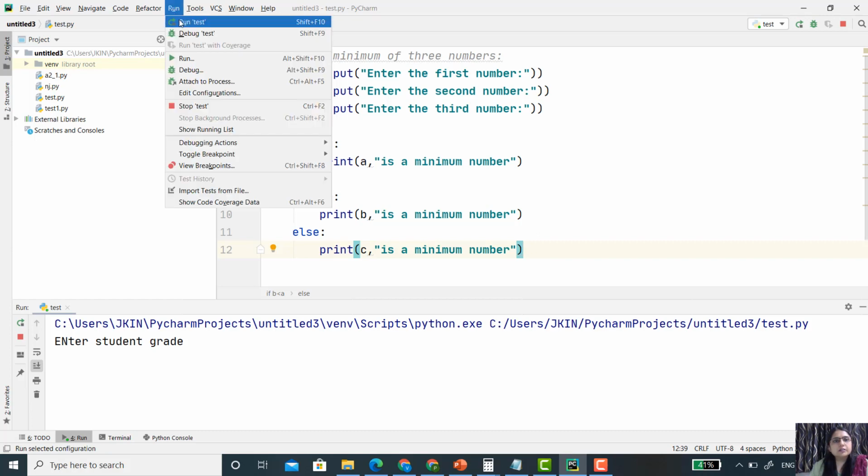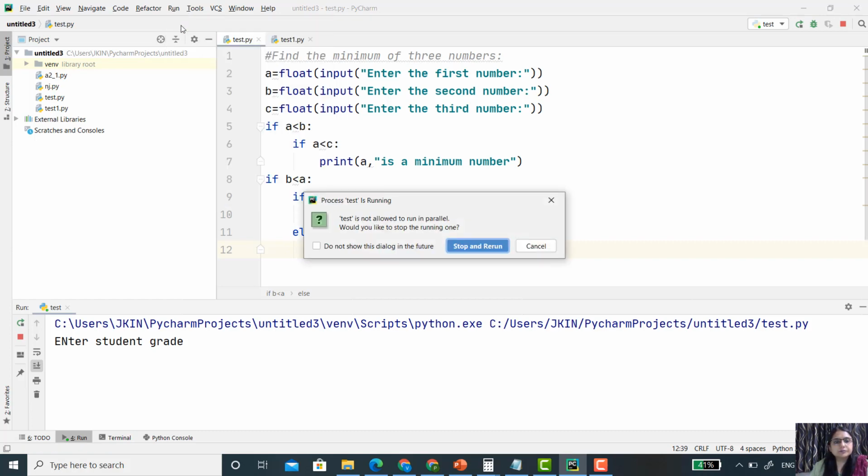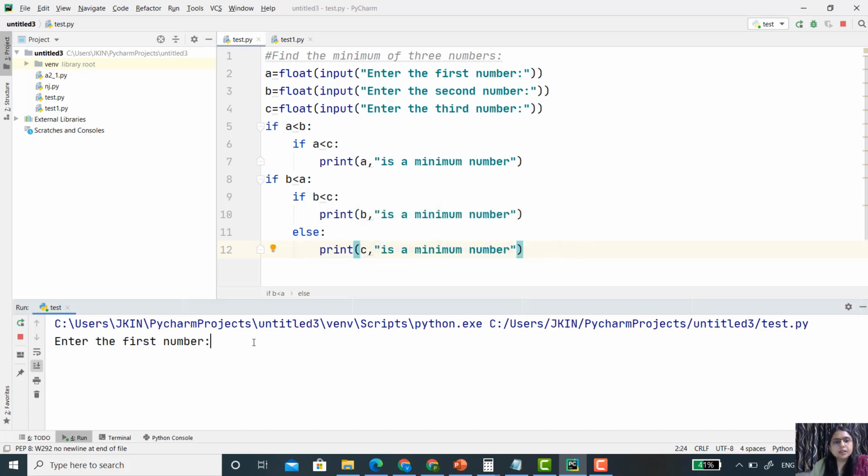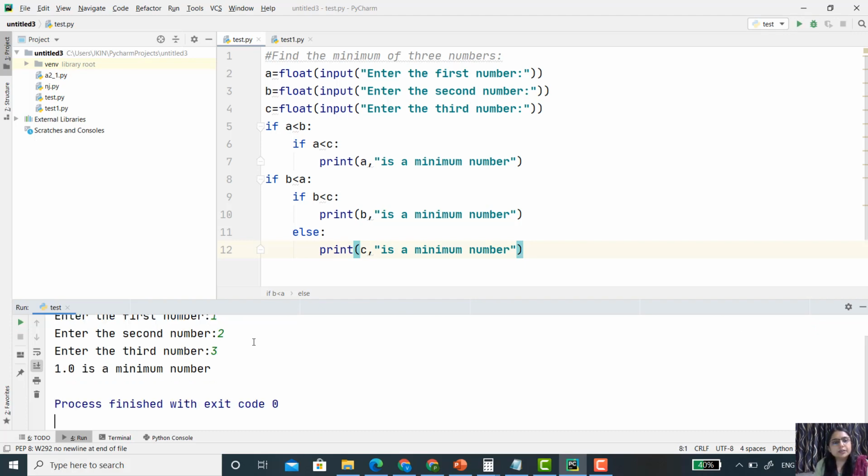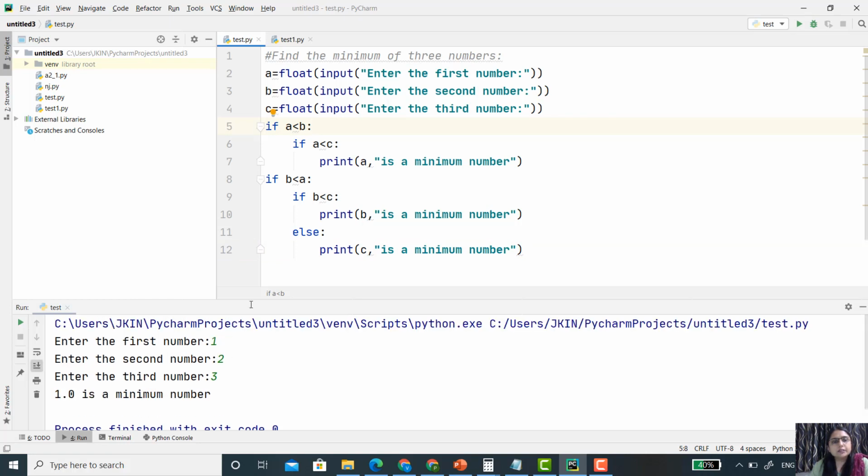Run, then our test file. Enter the first number, for example 1, second number 2 and third number 3. Definitely the minimum number is 1, and 1.0 is printed as the minimum number. Let's see the execution of the code. The value of a is 1, so first this condition is evaluated.